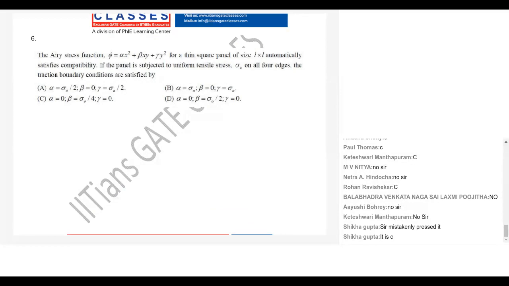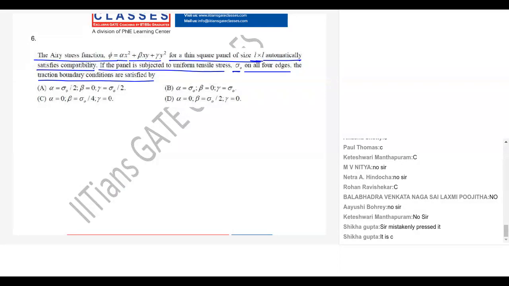The Airy stress function phi equals alpha x square plus beta xy plus gamma y square for a thin square panel of size L by L automatically satisfies compatibility if the panel is subjected to uniform tensile stress sigma naught on all four edges. The traction boundary conditions are satisfied by.